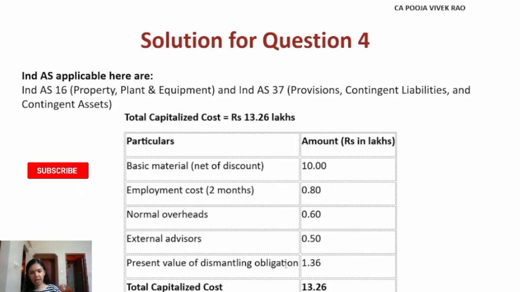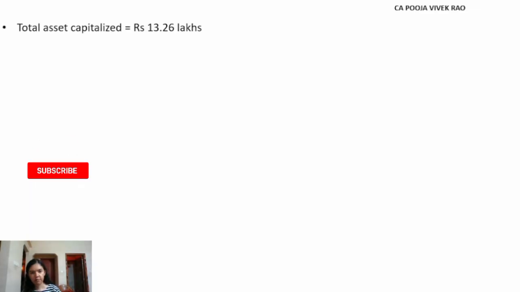This we had computed in question number 1. That is rupees 2 lakh into 0.68, that is 1.36 lakh. So the total capitalized cost is 13.26. So the total asset to be capitalized is rupees 13.26.